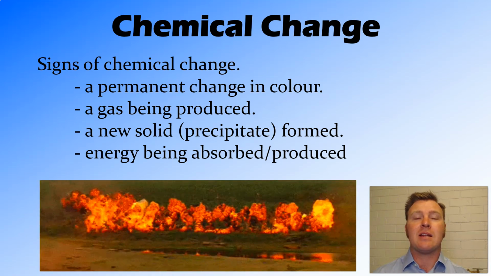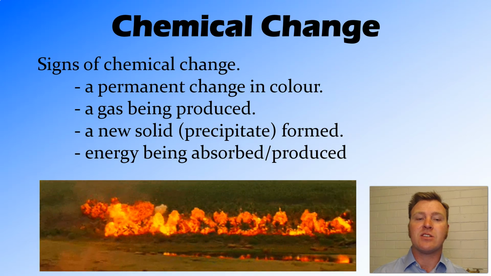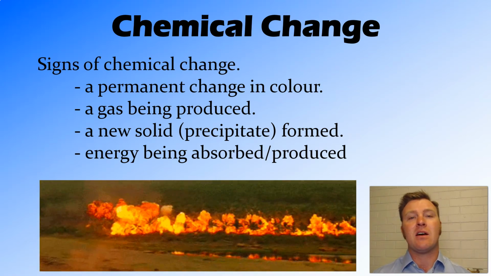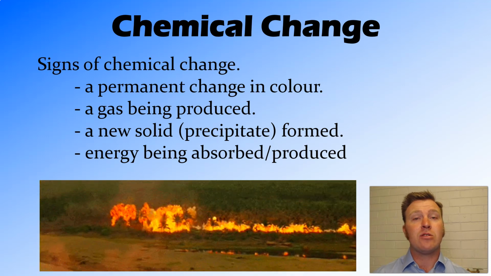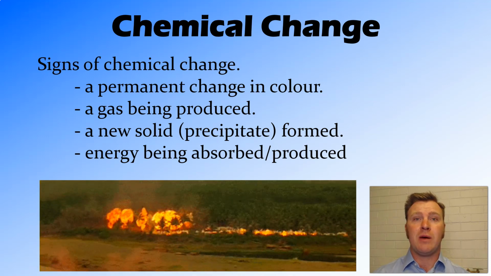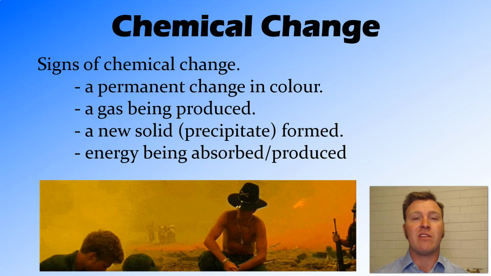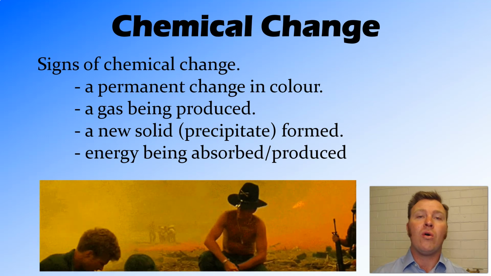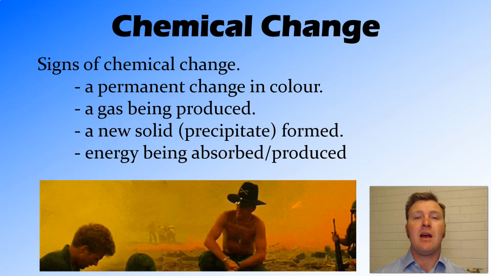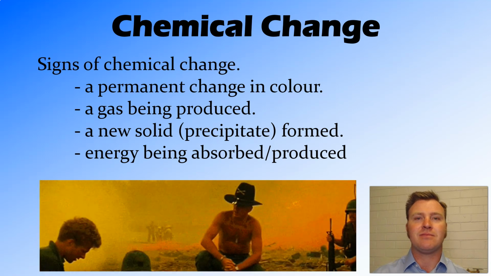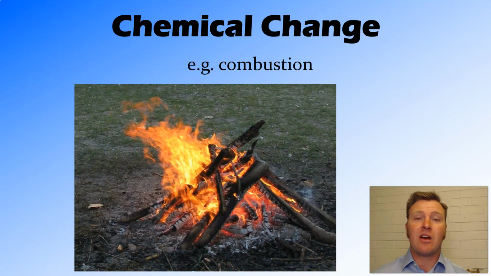And the last way that we can tell whether a chemical change has occurred is that energy is being either absorbed or produced. This could be in the form of heat energy, so it could absorb heat energy and therefore be cold, or it could produce heat energy and whatever you've just mixed together will become hot, or it may produce energy in the form of light. So going back to our example of combustion, we can't see the gases that are being formed, because they are colorless, odorless gases.